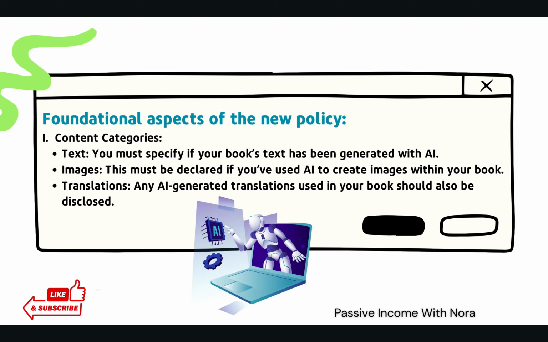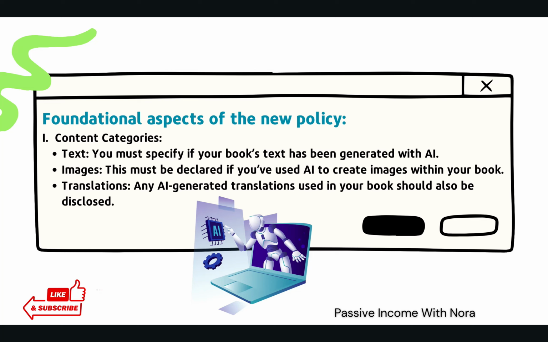We've got AI content categories, which include texts. So in regards to text, you must specify if your book's text has been generated with AI. It could be full text, it could be sections of the text. We also have images. This must be declared if you're using AI to generate images within your book, such as Midjourney. We also have translations. Any AI generated translations used in your book should also be disclosed.